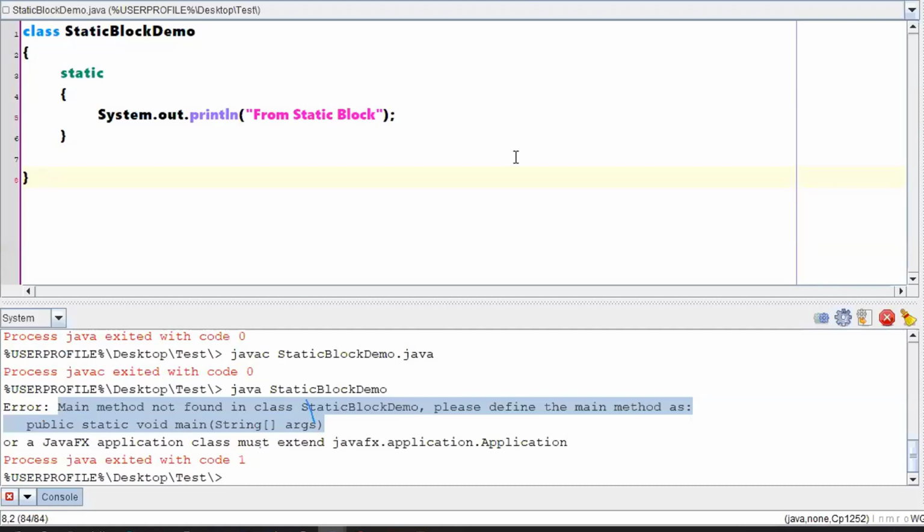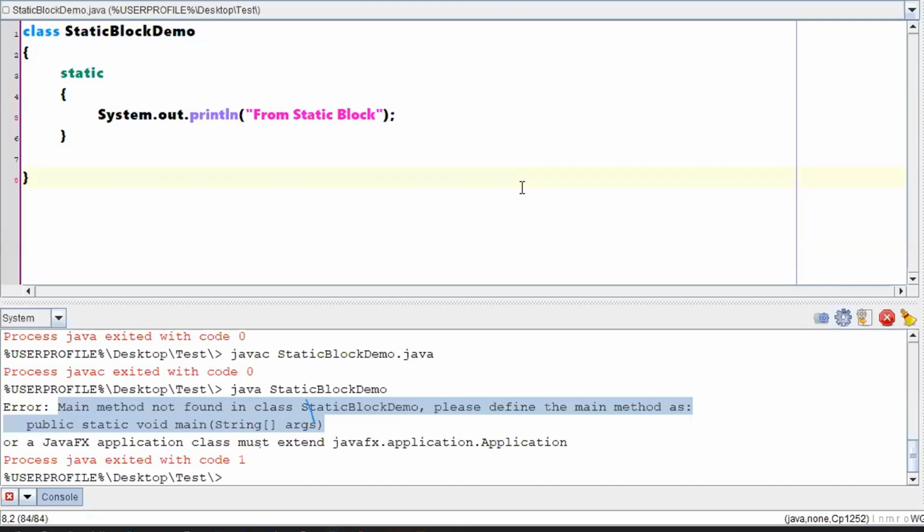When you run the program, compilation will be done fine, with no problem. When you are loading a class, when you are making the JVM work on that particular class, the first thing it will do is check whether a main method has been defined or not. It is not going to execute that main method, it is just going to check whether it has been defined.